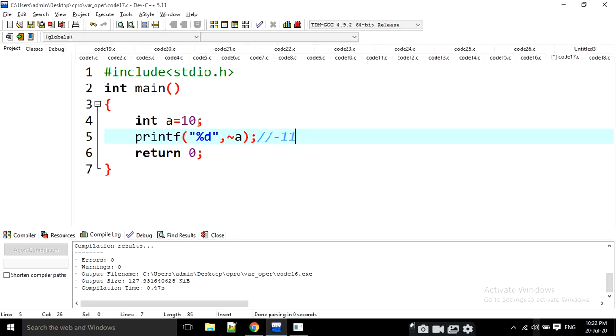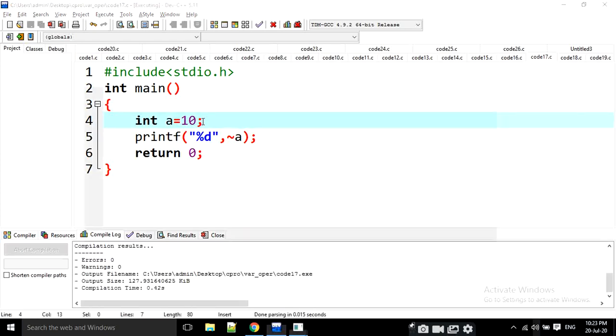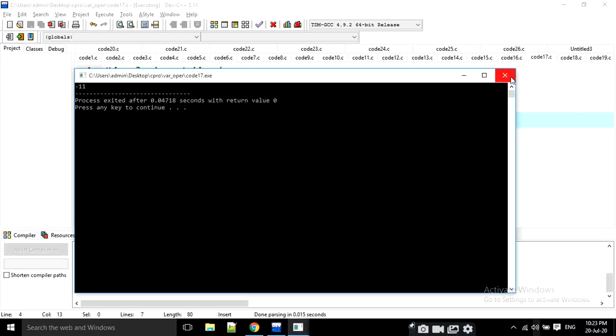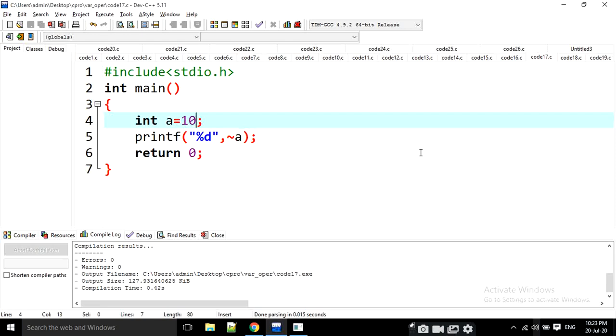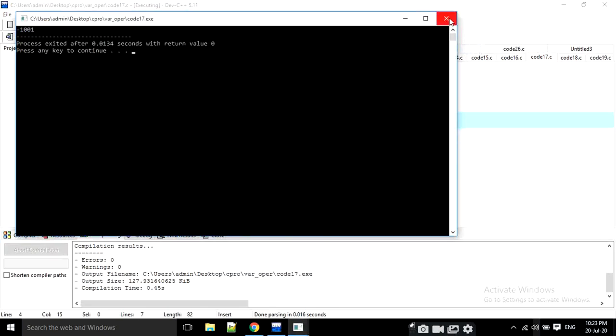For example, if a is 100, the output is minus 101. That means we are going to put a negative sign and increment that value. That's it. This is if it is a signed integer only. For example, if it is a 10, the answer is minus 11. That's very simple. If it is a 1000, it is going to be minus 1001. Yes, that's it. Very simple.